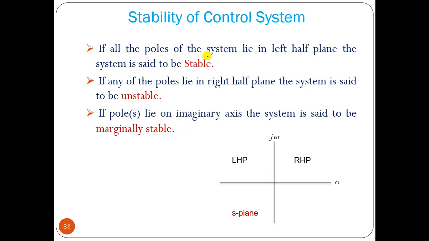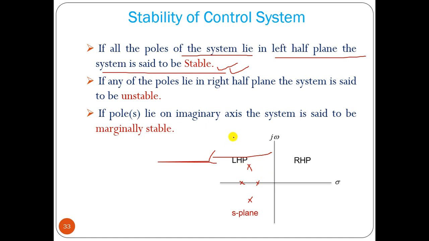If all the poles of a stable system lie in the left half of the S plane, then it is called a stable system. If any one of the poles lies on the right half of the plane, then it is called an unstable system.